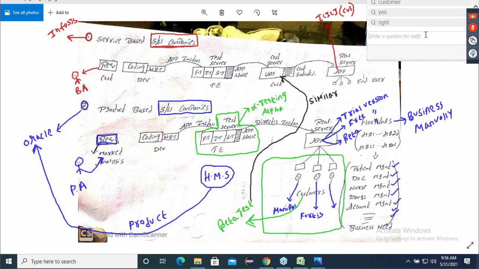Beta testing. Next line. Beta testing is a type of testing which is done by the users at the customer's site.